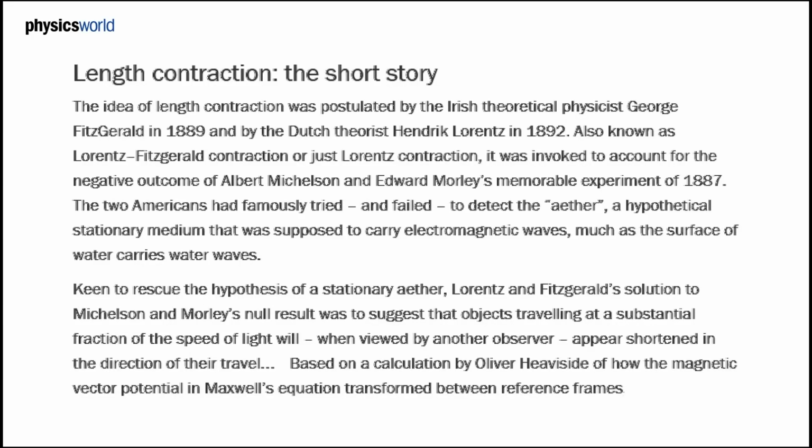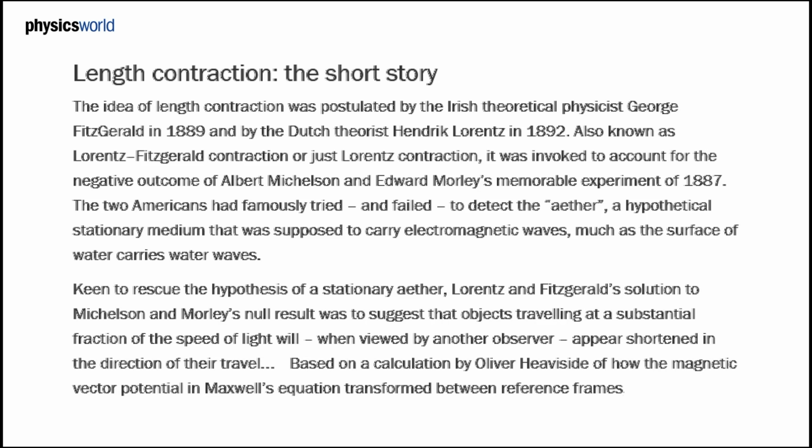Where did we get all this stuff? Well, we have a little summary here from one of our primary physics sites, Physics World. It says, "Length contraction, the short story. The idea of length contraction was postulated by the Irish theoretical physicist George Fitzgerald in 1889 and by the Dutch theorist Hendrik Lorentz in 1892, also known as Lorentz-Fitzgerald contraction, or just Lorentz contraction." They forgot about Fitzgerald, right?